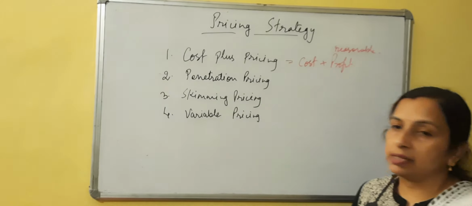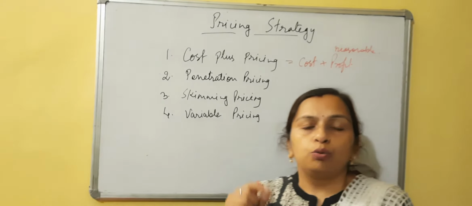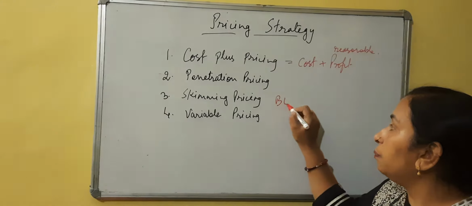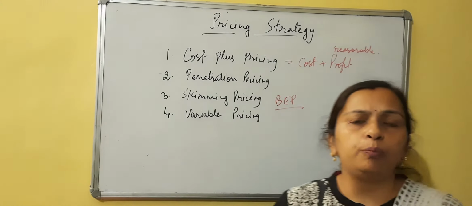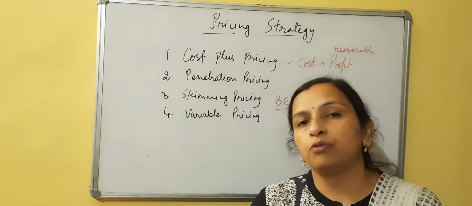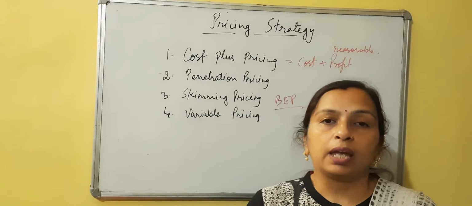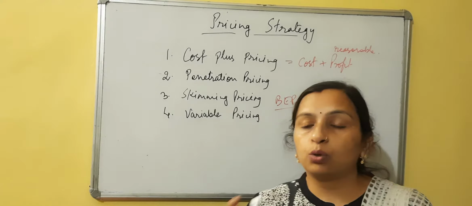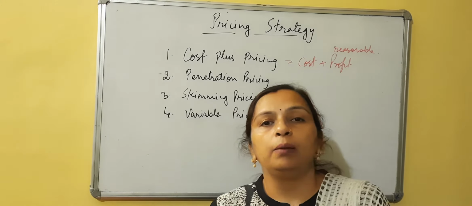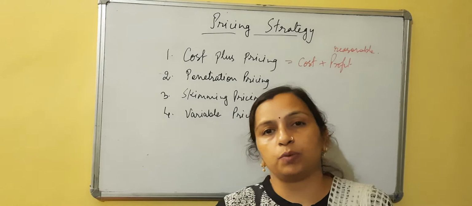Second is skimming pricing. Skimming pricing is to reach the BEP, that is the break-even point. I hope you all remember what the break-even point is. Break-even point is the point of no profit, no loss. It is that unit or quantity which a company will sell and it will be at a no profit, no loss situation.